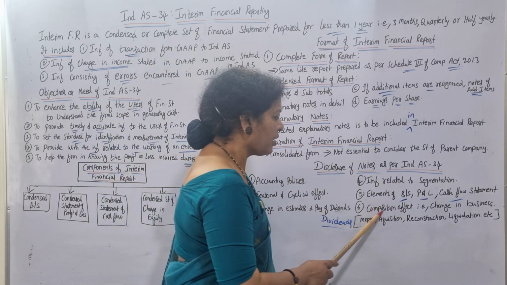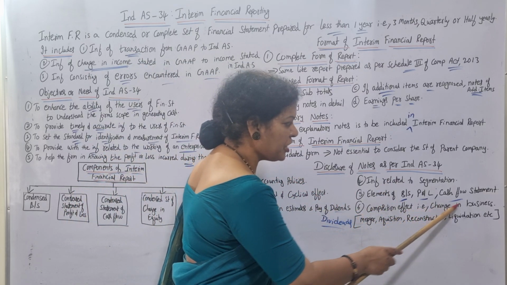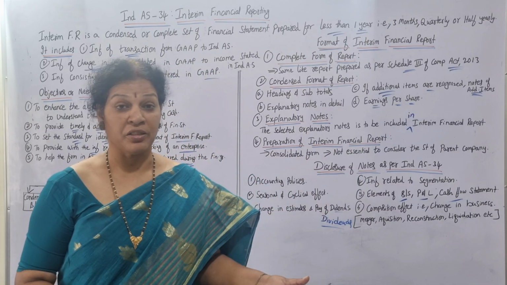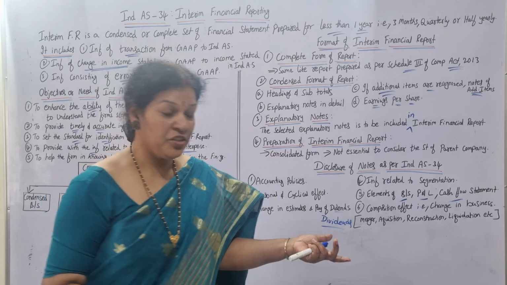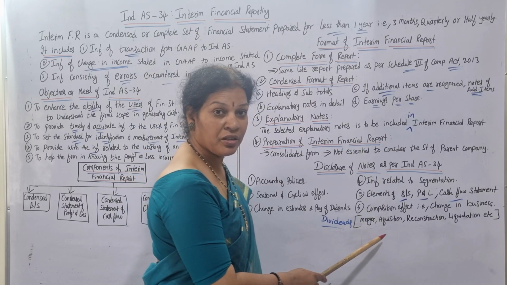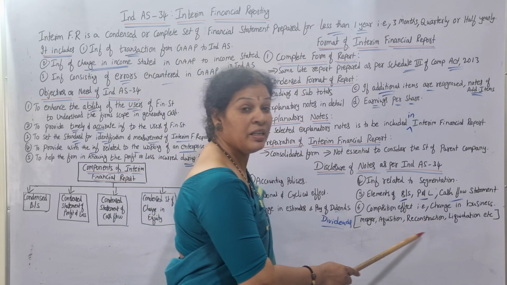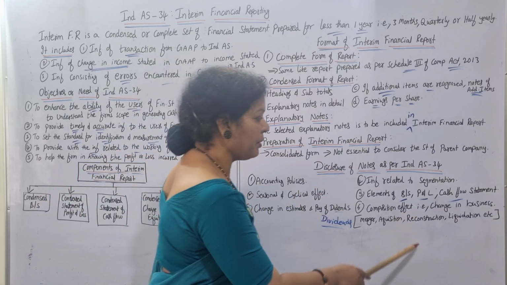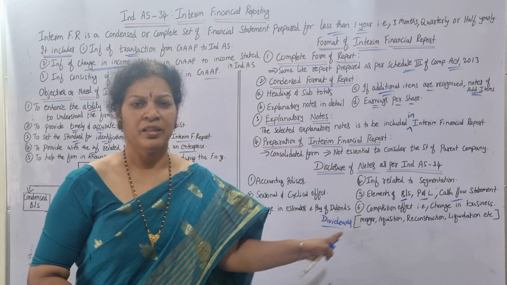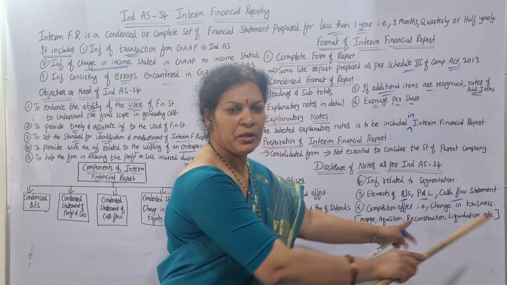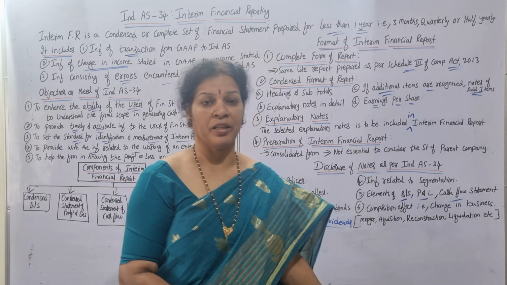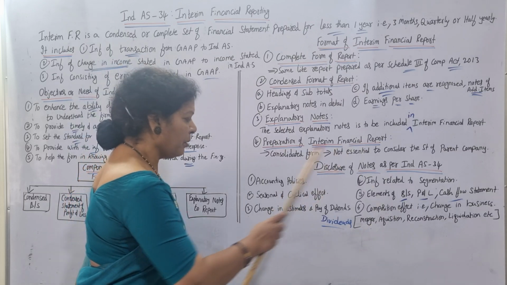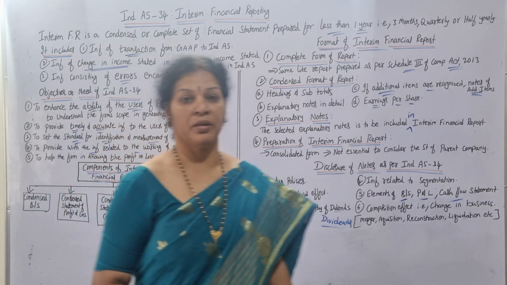And lastly, composition effect, that is change in business. Composition effect means any kind of changes in the business. How will be the changes? The changes can be like merging of organizations, acquisition of an organization, reconstruction, internal or external reconstruction it can be, and also liquidation, etc. This is the kind of example I am giving you. Any such changes that are there have to be mentioned in the interim financial reporting. So these are the main 6 points you have to remember.